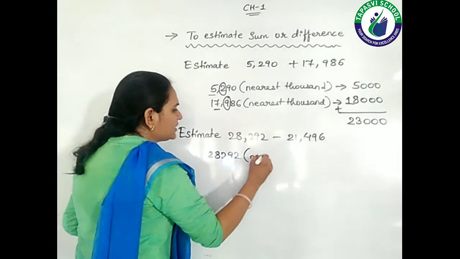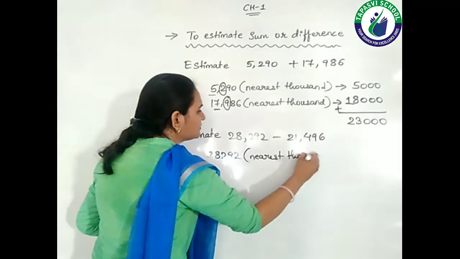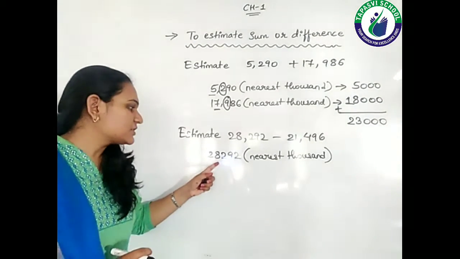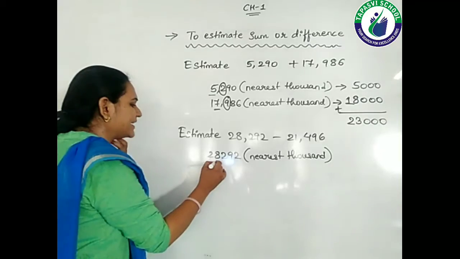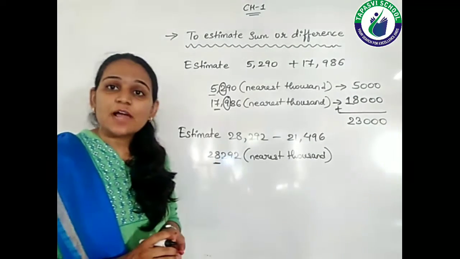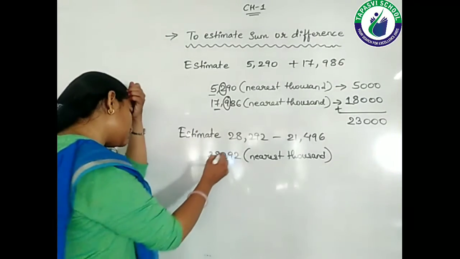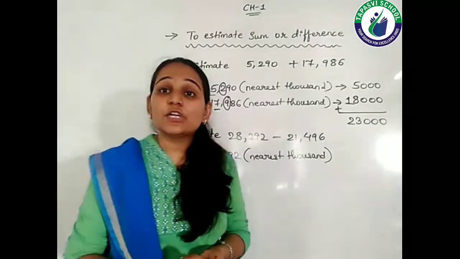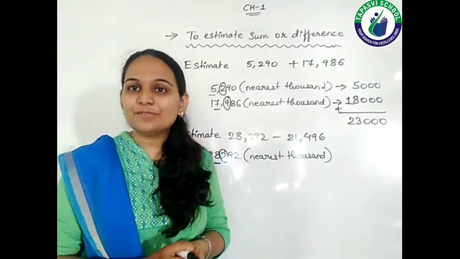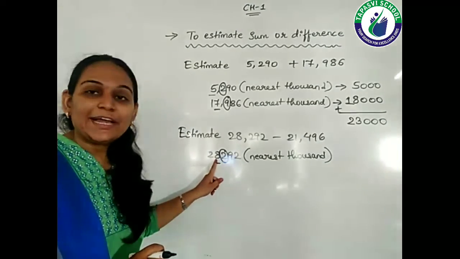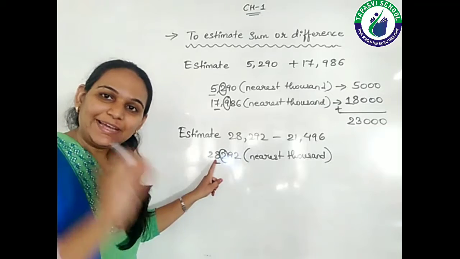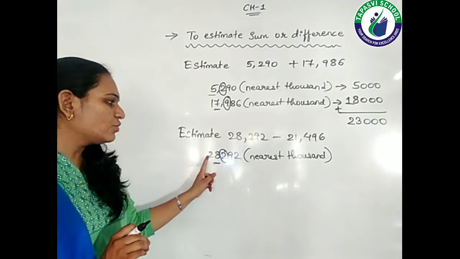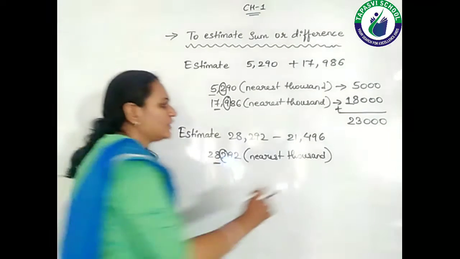28,292 to the nearest 1000, right? So let's see which digit is at the thousands place, that is 8, and which digit is going to help us, that means its next digit, that is 2. So now decide whether 2 is less than 5, equal to 5 or more than 5. Obviously it is less than 5, right? So we will not make any change in the underlined digit. So 8 will remain as it is. So the rounding of this number is 28,000.